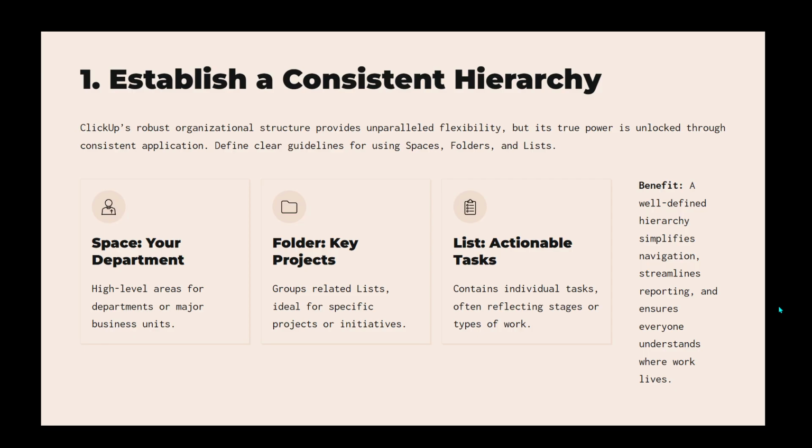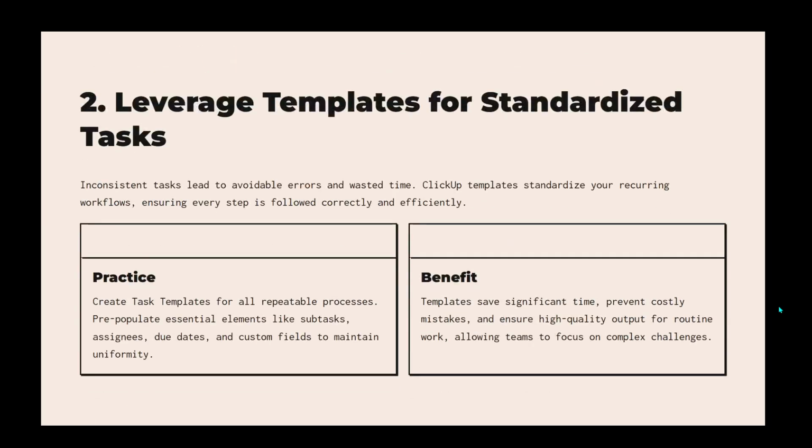Moving on to our second practice, using templates for standard tasks. We all know that inconsistent tasks can lead to mistakes, and that's something we all want to avoid. By implementing task templates for those repeatable processes, you establish a uniform standard. This involves pre-populating subtasks, assigning them to the right people, and setting up custom fields where necessary.